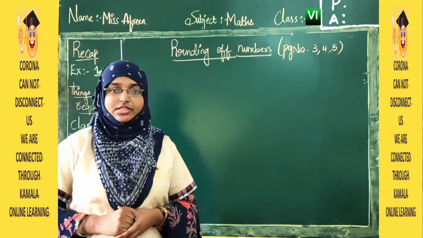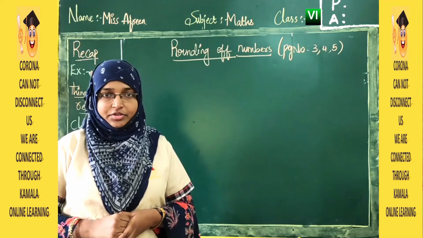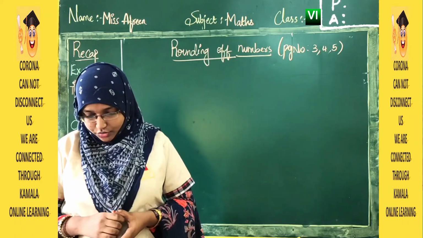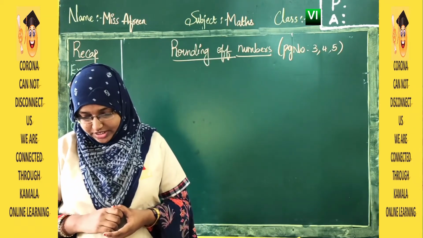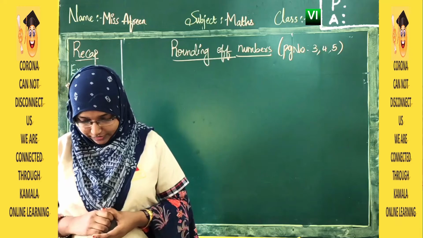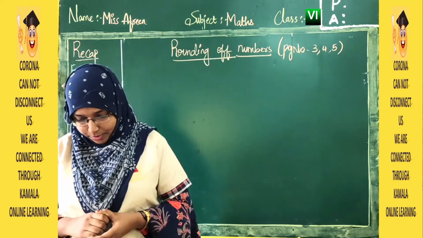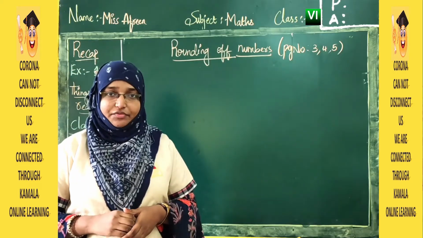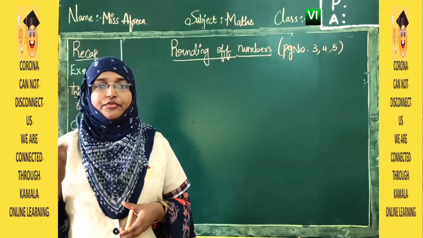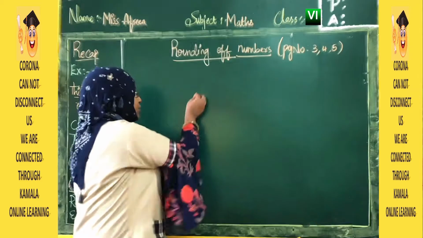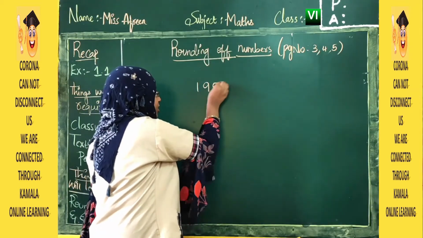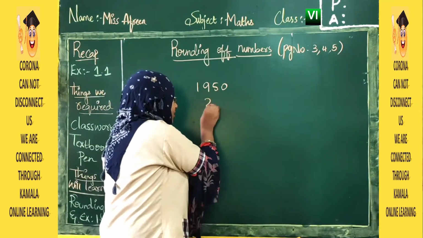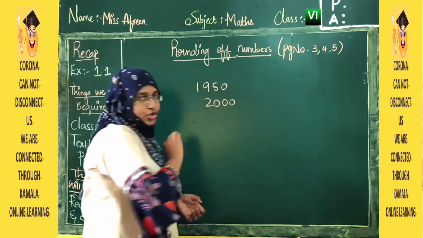See, this usually happens, we won't tell our exact number. Here they have given a small situation. 25,000 people nearly visited Salachi Museum in the month of November. 9 lakh students approximately will appear for the SSC board exams. We don't know the exact figure, so sometimes we say a rough figure. Suppose in our school there are 1950 students. But what we usually say is that there are approximately 2,000 students in our school.